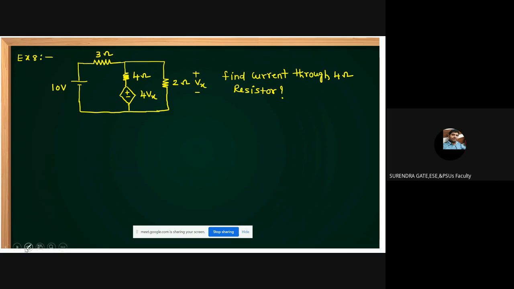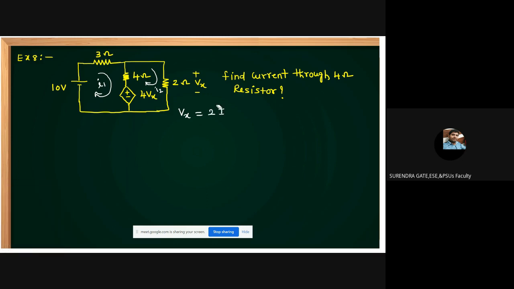How to solve this one? Let this be I1 and this current be I2. Then from this, what is Vx, friends? I2 is entering at the positive terminal only. Vx equals 2I2.